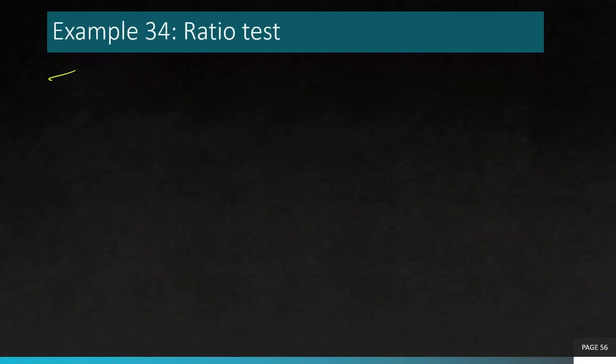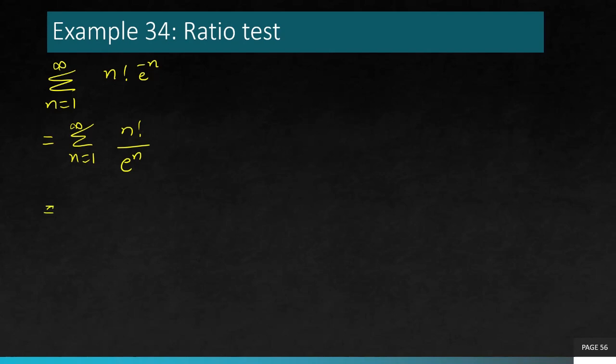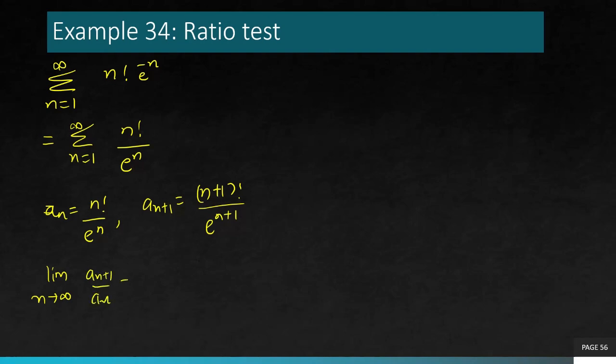Another example: summation n is 1 to infinity of n factorial times e to the power negative n. I'm going to rewrite that as n factorial divided by e to the power n. Now my a_n is n factorial over e to the power n. So a_{n+1} is (n+1) factorial divided by e to the power n+1. Now if you compute the limit as n goes to infinity of a_{n+1} over a_n,